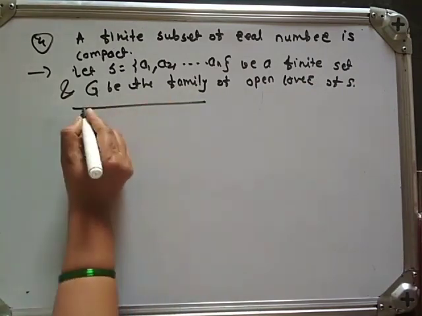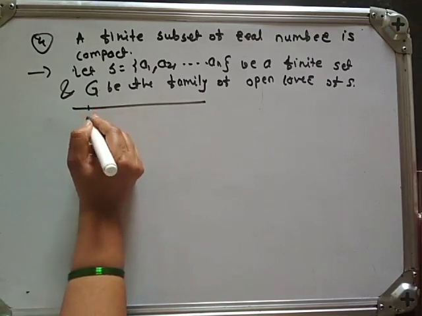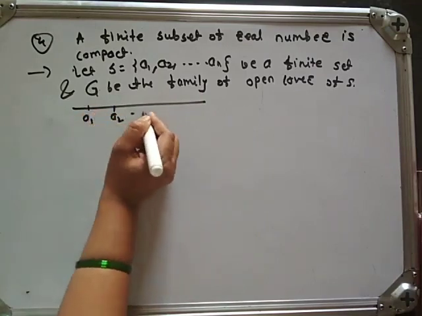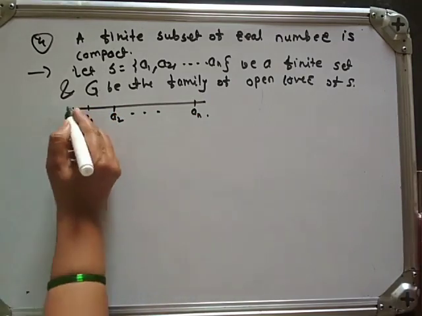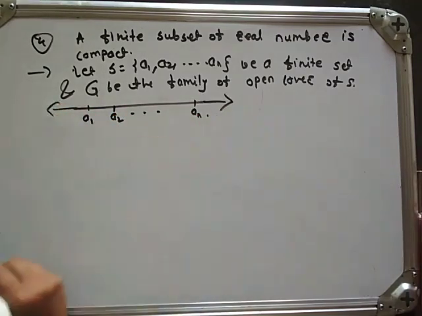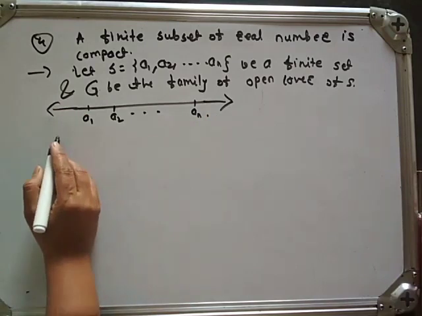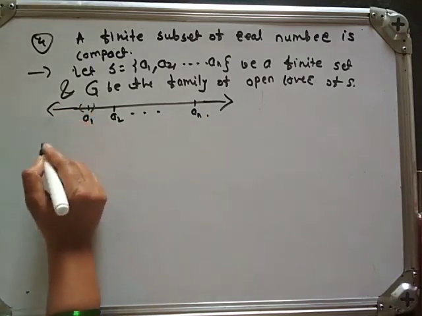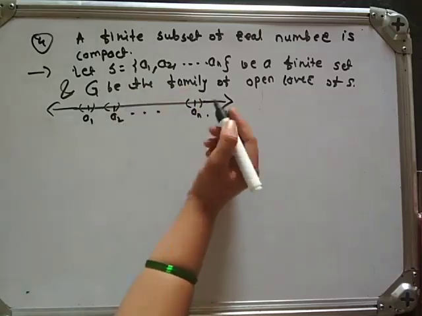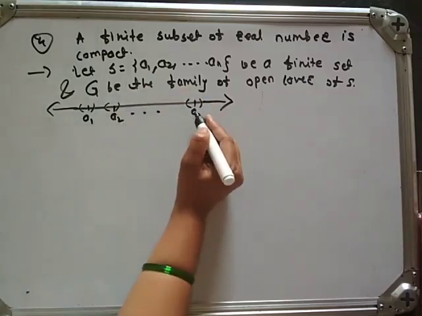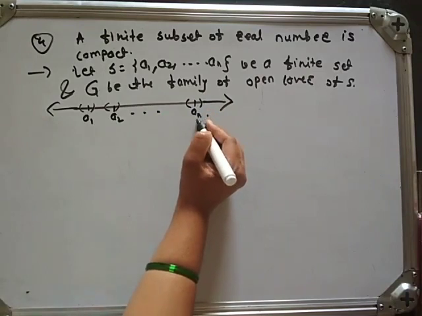See here, suppose here is A1, A2 and so on up to here is AN. Okay, so this is your real number line. Suppose this is an open set which covers A1, and so on. This open set also covers AN.